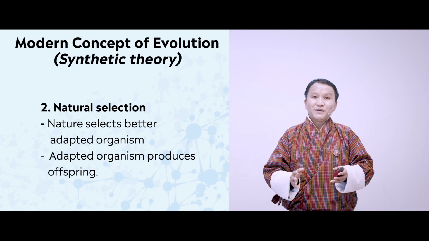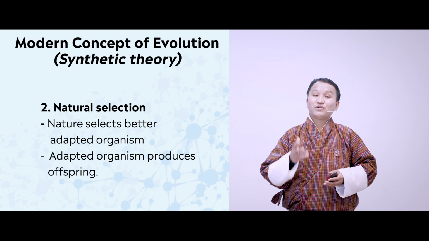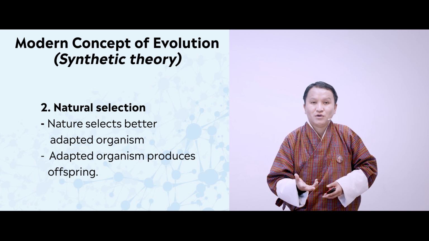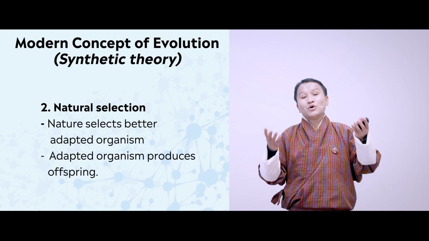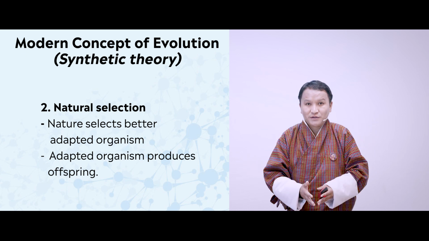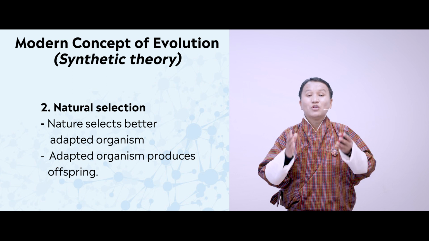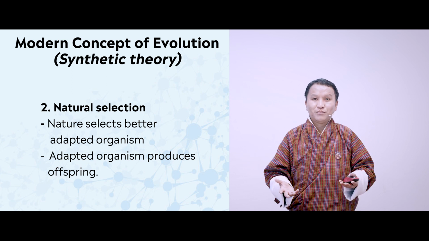So basically, in the modern synthetic theory, natural selection refers to differential reproduction. We know that not all organisms will be able to produce offsprings equally. Even if they produce offsprings as they desire, not all the offsprings will be able to survive.